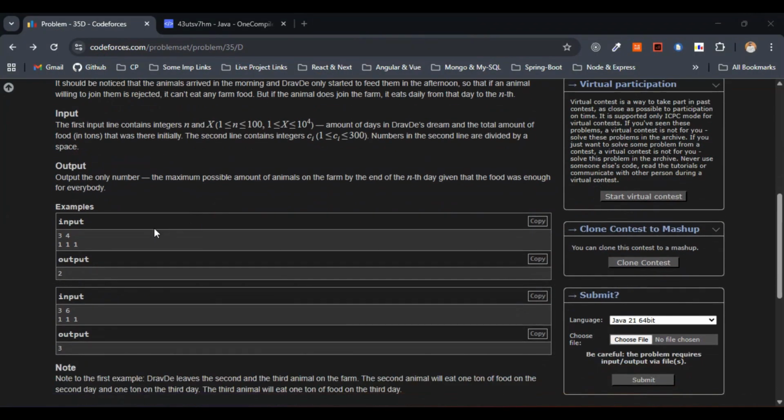Now let me come to the input output part here. Just give me a second here. Let me come to the input output part.